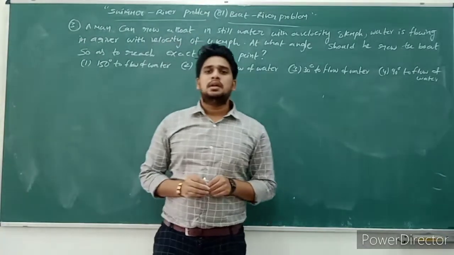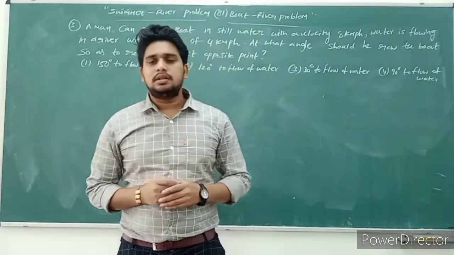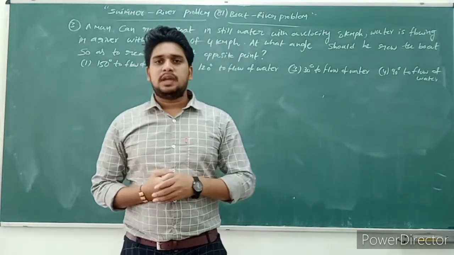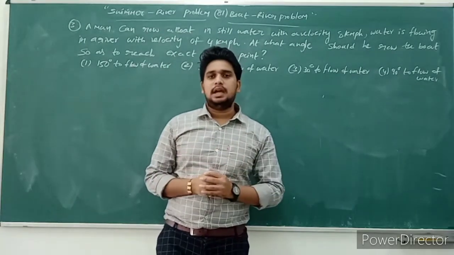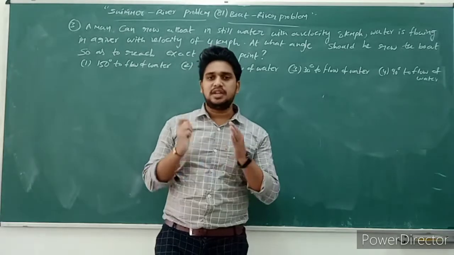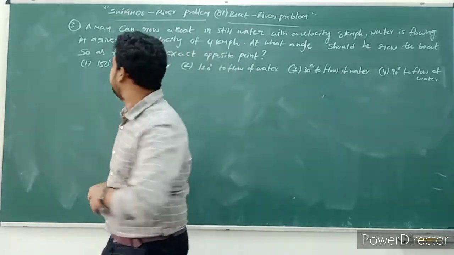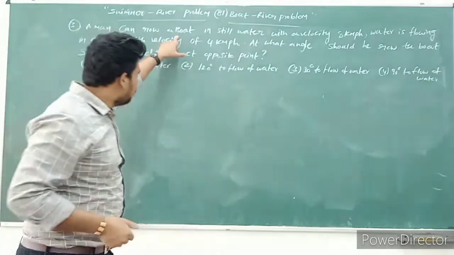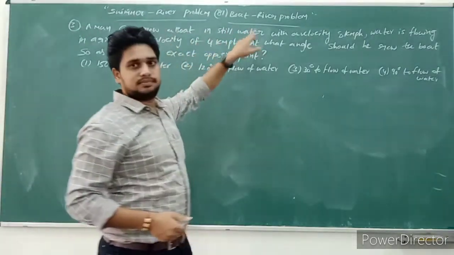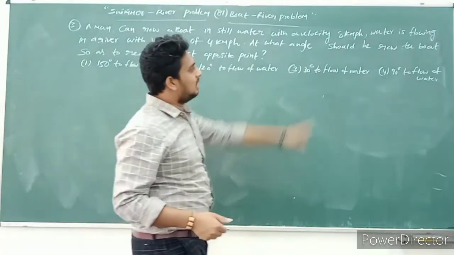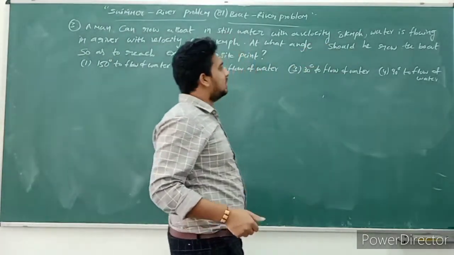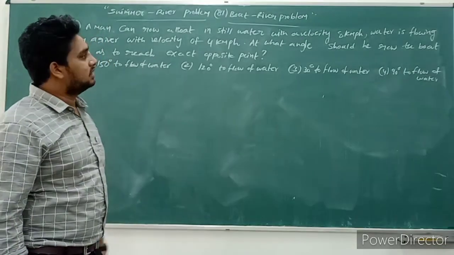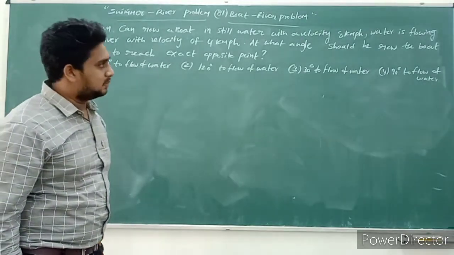To continue my lecture on the topic river boat problems, I'll come back with a new problem. So observe carefully what the given data is. A man can row a boat in still water with a velocity of 8 kilometers per hour.